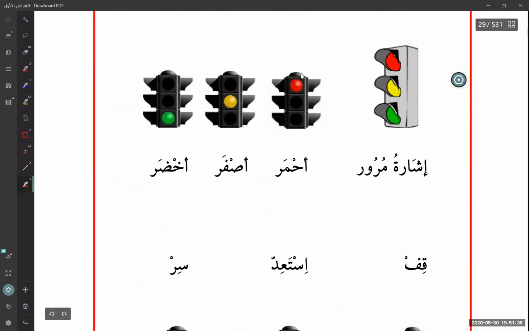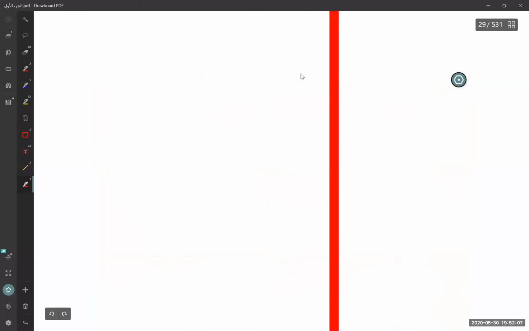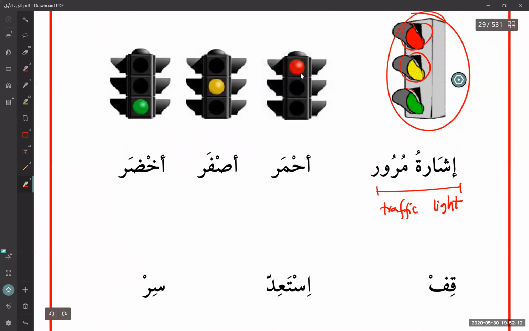And then we have Ishara to muru. What does Ishara to muru mean? Ishara to muru means traffic light. And my handwriting is awful. Traffic light. Not sure if it got better. Jayid. So what happened here? So now it's giving you all the three different colors that we have in the traffic light.